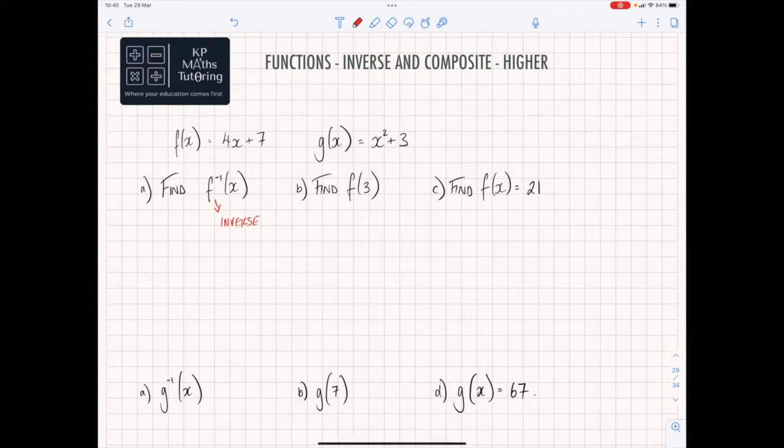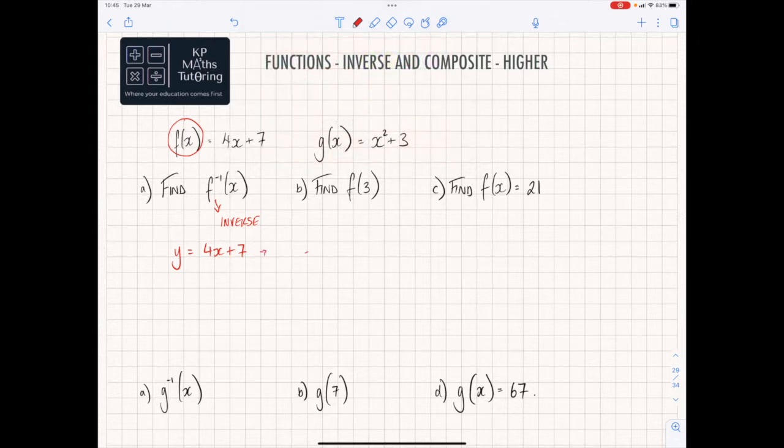So if you ever see f of minus 1 or g of minus 1, you are finding the inverse function. Now, the way to do this is remove this value here and just change it for y. So that becomes y equals 4x plus 7. By doing that, we're just differentiating between this left-hand side and this right-hand side of x. I will need to change this y back at the end, but I'll go through the process in a second. So the first thing you do is change that f of x to y.